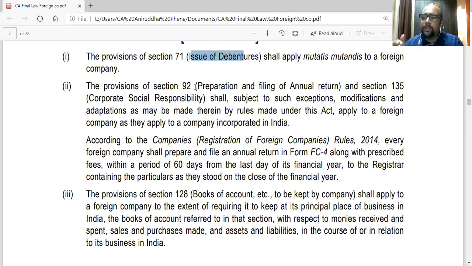They said all companies having net profit of 5 crore or more, net worth of 500 crore or more, or turnover of 1000 crore or more. Then section 135 will be applicable. So compulsorily you have to do CSR activities by setting up a CSR committee. So even foreign companies are covered.